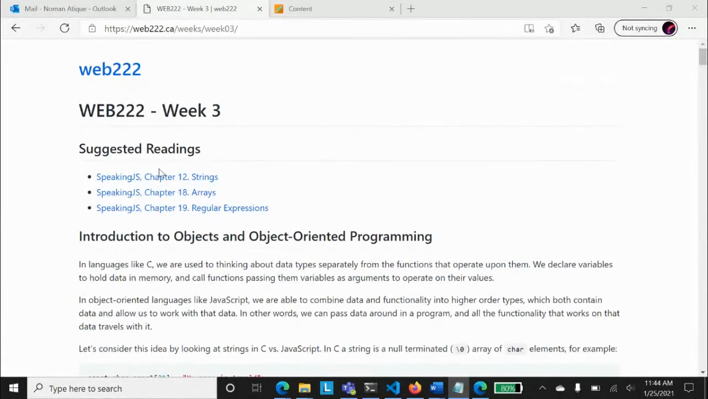So we are in week 3 of our course, and today we'll talk about JavaScript strings, arrays, and regular expressions. Those who have read the assignment completely must know that they have to deal with strings a lot during the assignment. They have to deal with arrays sometimes, and they have to deal with regular expressions, so to speak. I will be discussing this week what those regular expressions are.